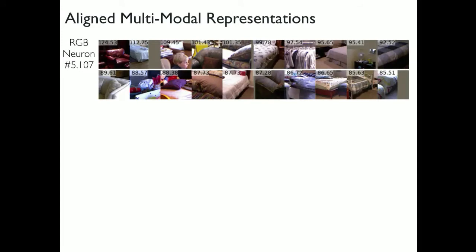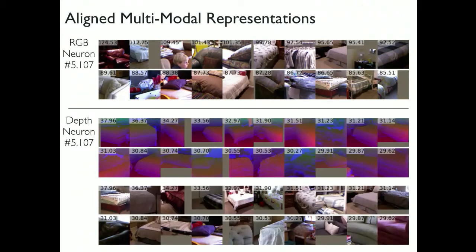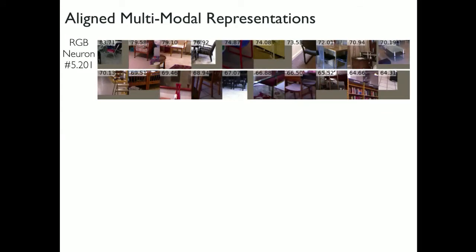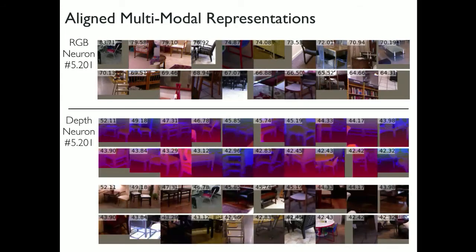And what this also gives you for free is essentially aligned multimodal representations, where you have a particular neuron which fires on, let's say, parts of beds. You have the same neuron, which you look at on the paired modality side, and it also fires on parts of beds. Here is another neuron which fires on parts of chairs, and the same neuron actually fires on parts of chairs on the depth side as well.